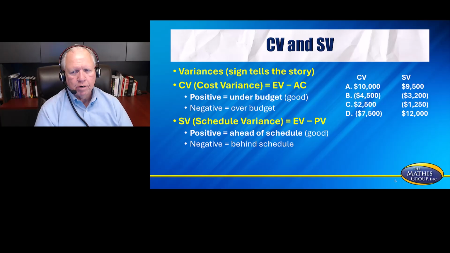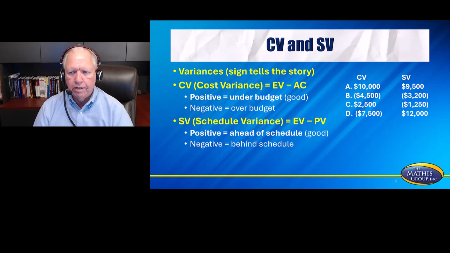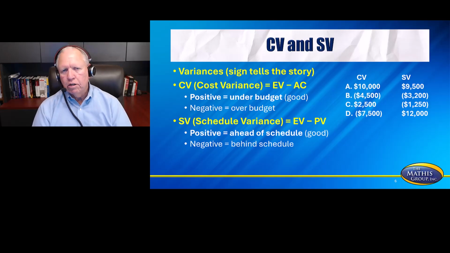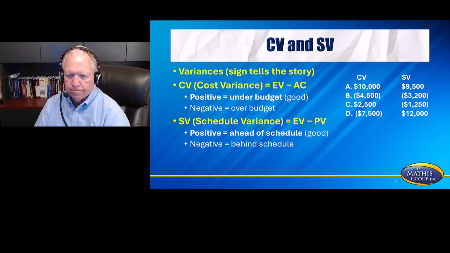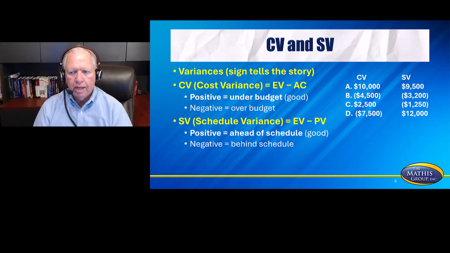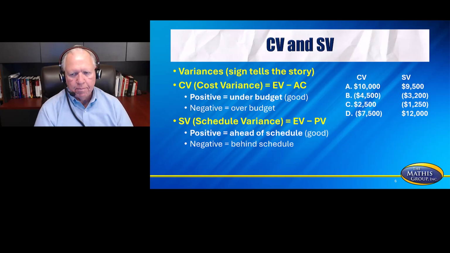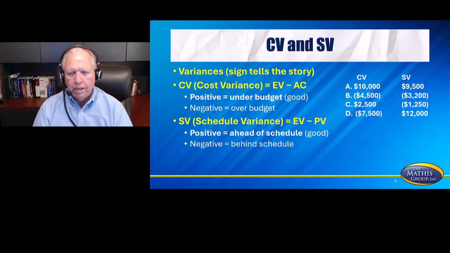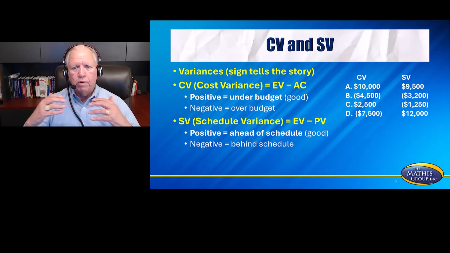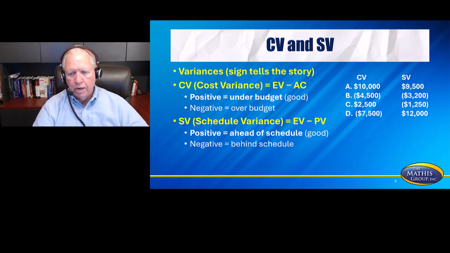But look at project B. Project B, we are negative in both cases. So we are over budget and we are behind schedule. Let's take a look at project C. Do you see it? We are under budget and behind schedule. We are under budget, but we are behind schedule. Negative is bad, positive is good. And then if you look at D, what are we? Well, we are over budget, but we're ahead of schedule. And so you might see that ratio makes sense, that if you're over budget, you could be ahead of schedule. You spent more money getting that project going in that direction.